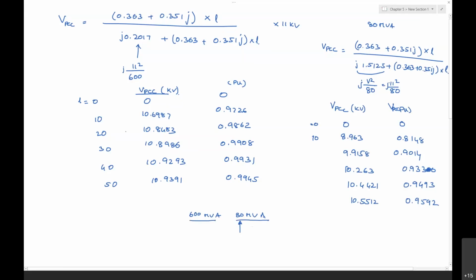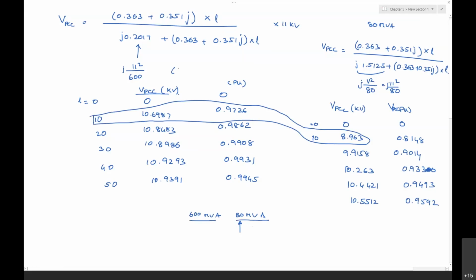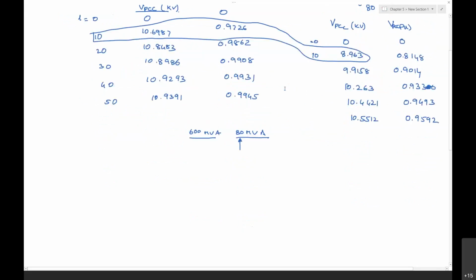We can see that at a 10 kilometer line itself, it is 8.963 here, whereas in the case of 600 MVA the impact is less. The impact is more on the 80 MVA. Okay, that is the point which you need to write. For that, there is 1 mark.